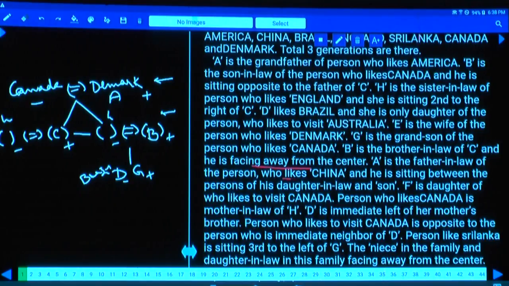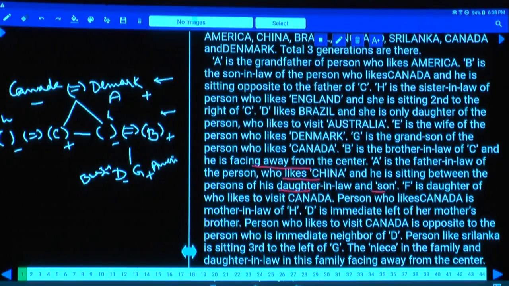A is the father-in-law of the person who likes China, and in the second generation, here the person who likes America must be here. G is America, and all the remaining four persons must be in the second generation. The countries must be in the second generation. What are those? China is one, Australia is the other, isn't it? And he is sitting between the persons of his daughter-in-law and son. That means seated in between C and the daughter-in-law.